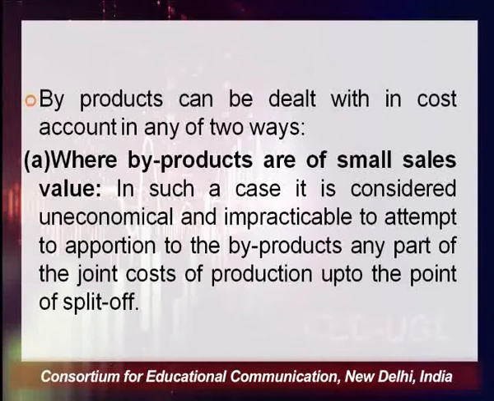In such a case, it is considered uneconomical and impractical to attempt to apportion to the byproducts any part of the joint cost of production up to the point of split off. What I am saying is that if the sale value of the byproduct is very small, then whatever the common cost that has been incurred for getting this byproduct, it is impracticable to try to apportion, to distinguish the cost incurred on each of the different byproducts which you get.